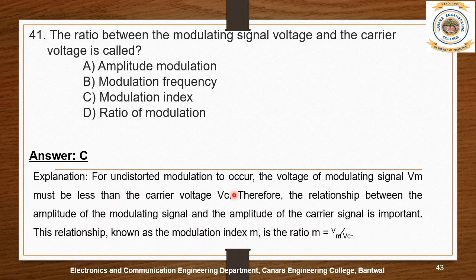For undistorted modulation to occur, the voltage of the modulating signal Vm must be less than the carrier voltage Vc. Therefore, the relationship between the amplitude of the modulating signal and the amplitude of the carrier signal is important. The relationship is known as the modulation index m. The modulation index is equal to Vm divided by Vc. Vm is the modulating signal voltage and Vc is the carrier signal voltage. Vm and Vc are the peak amplitudes of the signals.